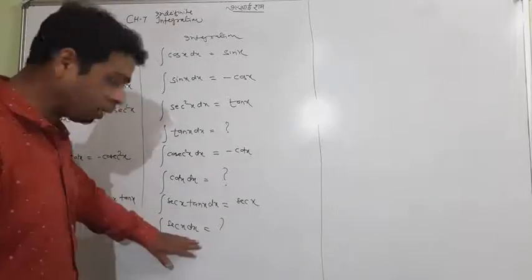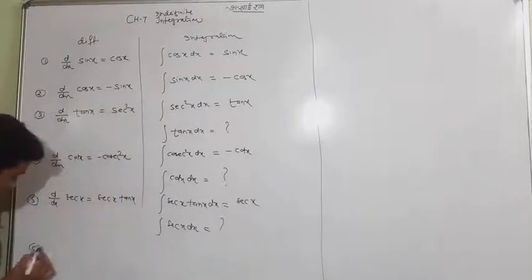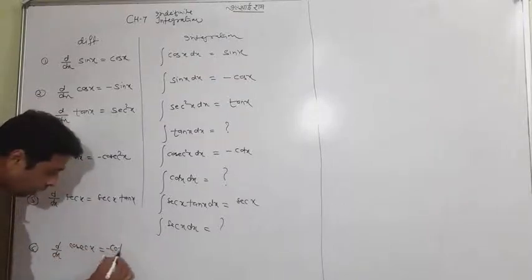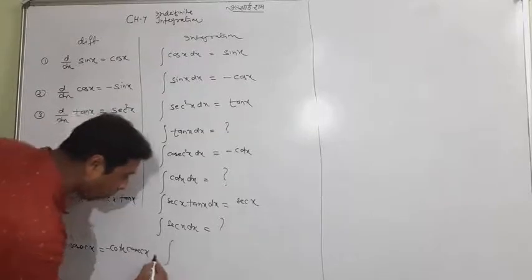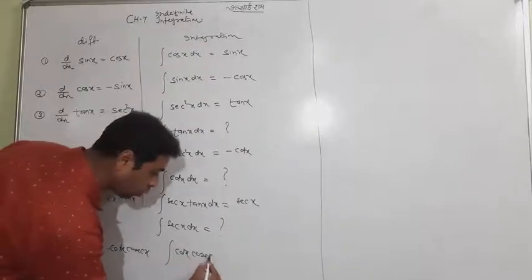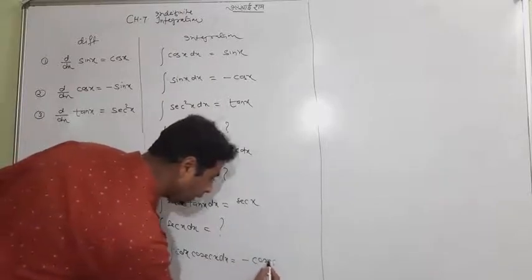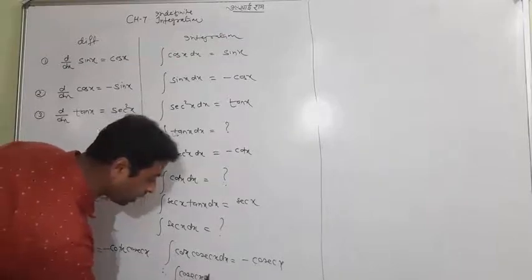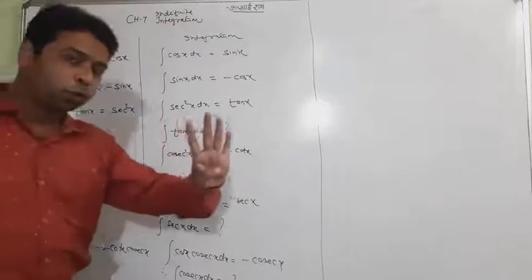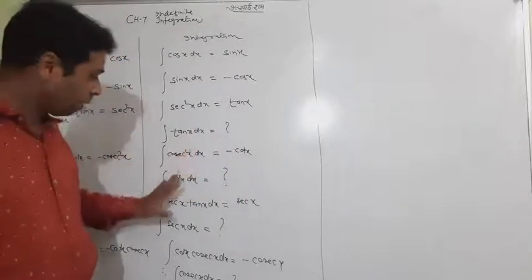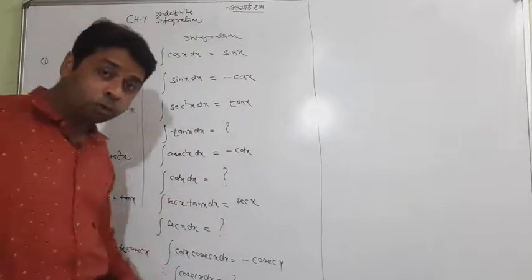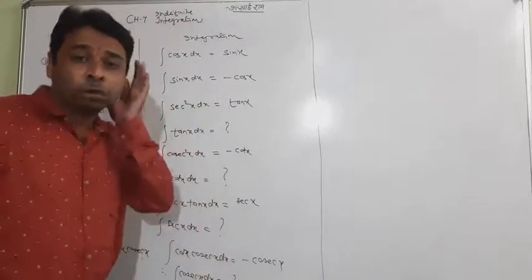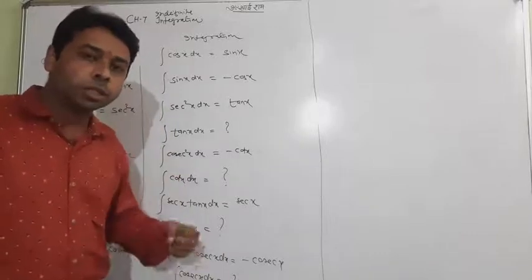Hope you are getting what I am writing here. And last but not least, this is cosec x, which has the differentiation minus cot x cosec x. So the opposite is that the integration of cot x cosec x is minus cosec x, with the minus used here, and in the whole procedure only the integration of cosec x is still unknown. So four question marks I used: with tan x, with cot x, with sec x, with cosec x. They will be known afterward. It is not the task right now. It actually depends on other concepts, other conditions. So I will tell you later.